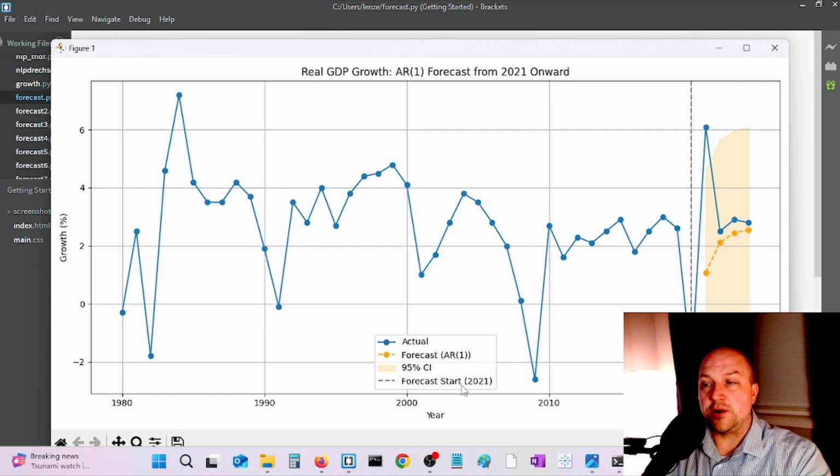We have the forecast start in 2021, and just like in that video, we have this movement back to the sample average. Now compared to the actual values of growth, these later forecasts are not that bad. They're not that different from what we would expect. But this first one in 2021, we just didn't capture that very well.